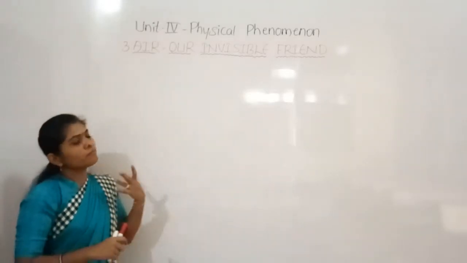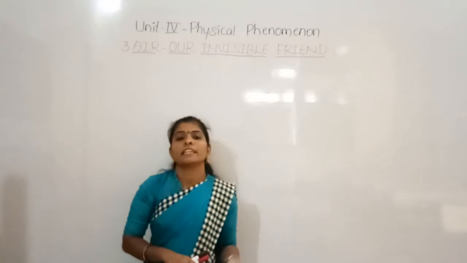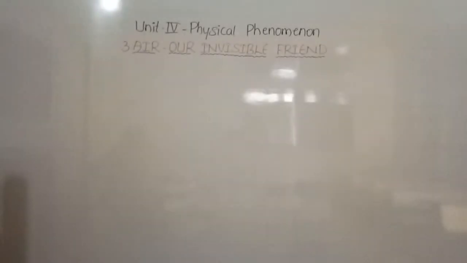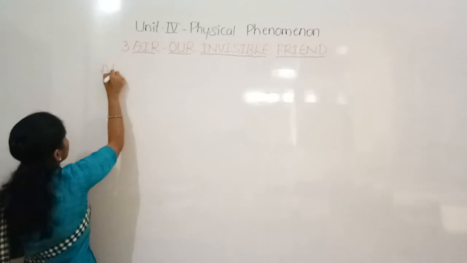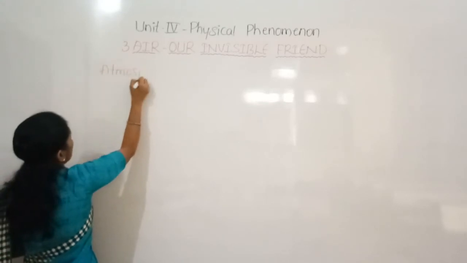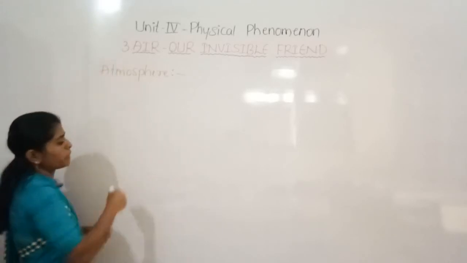And we can say that the atmosphere. Yes, the atmosphere means it is the envelope or blanket of air around the earth. So how can we define the atmosphere? All these gases are there in the atmosphere. Then what is this atmosphere?